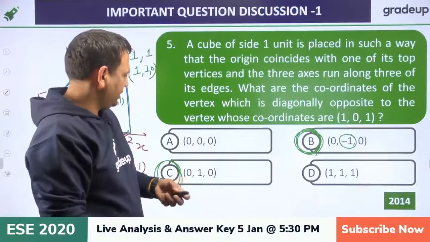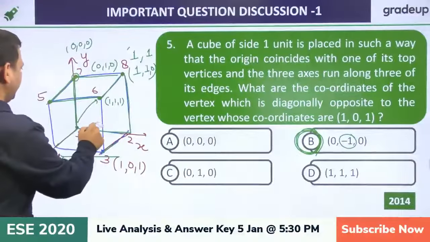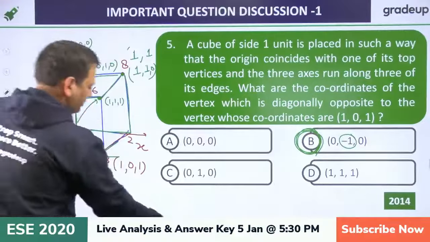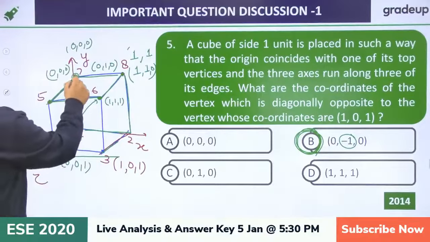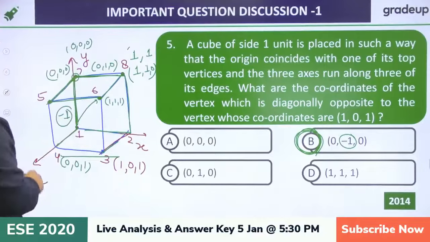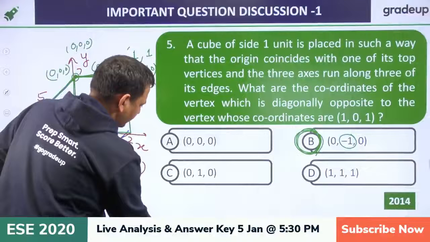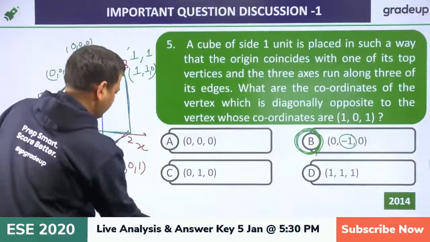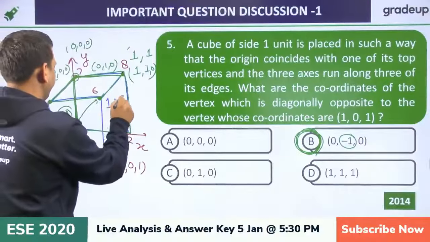Yes, so in this case this is the correct answer. Okay, so let's see. I am just matching with this one. So it is 0, 0, 0. Okay, so this side is 1, this side is again 1, and this is negative 1. Fine. So we are coming here, this and this one. So this would be 1, 0, 1, and it would be negative.